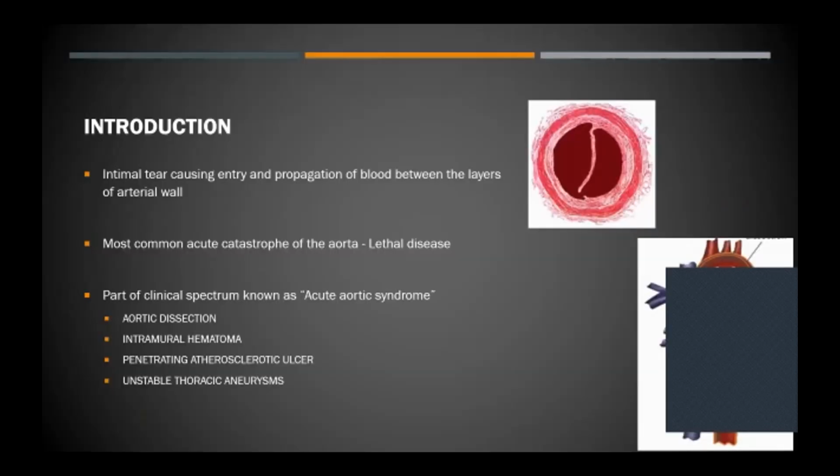So some of you may already be knowing what a dissection is. It basically is a phenomenon in which there's a tear in the intimal layer of the arterial wall, and you have a propagation of blood into the layers of the arterial wall. So this creates a false plane or false lumen. When this occurs in the aorta, it's known as aortic dissection, and this is one of the most common acute catastrophes of the aorta. It comes as a part of the clinical spectrum of what is known as acute aortic syndrome, like Unni sir already mentioned, the others being intramural hematoma, penetrating aortic ulcer, and stable thoracic aneurysms.